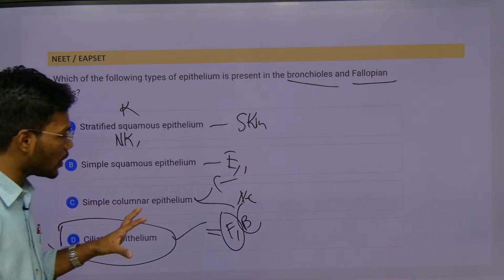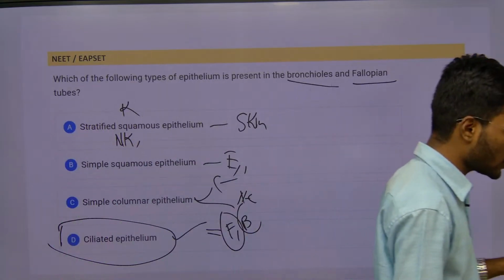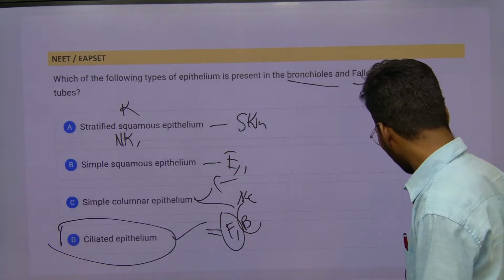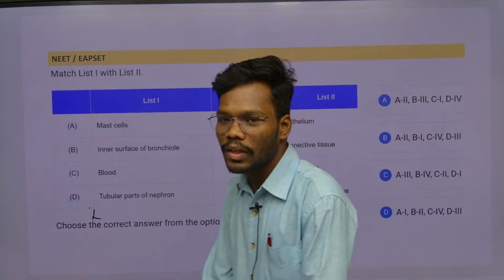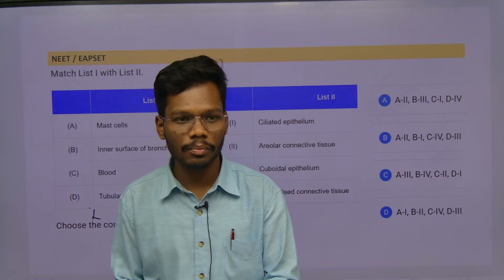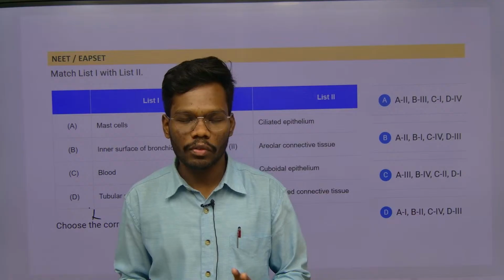So these are the different NEET questions coming from this chapter. I hope you understand well. So from tomorrow we will discuss the remaining types of connective tissues present in animal tissues, right? So for today it was done.